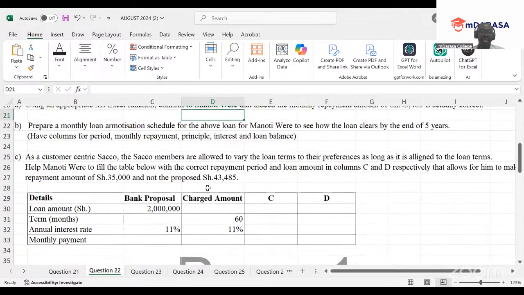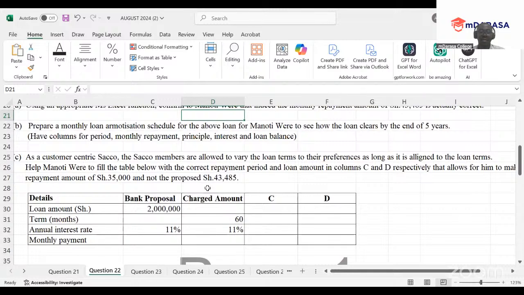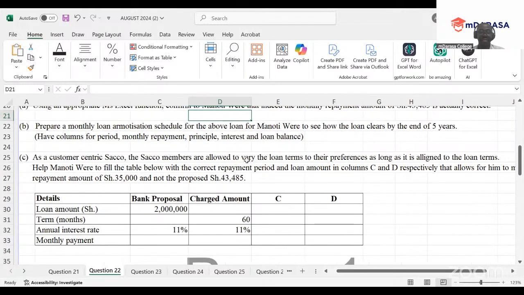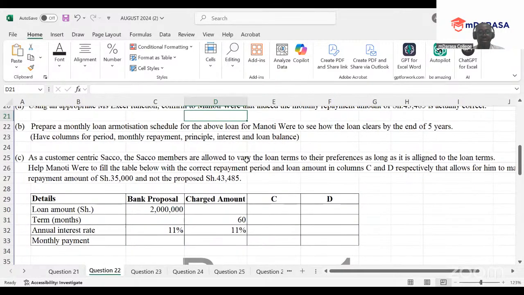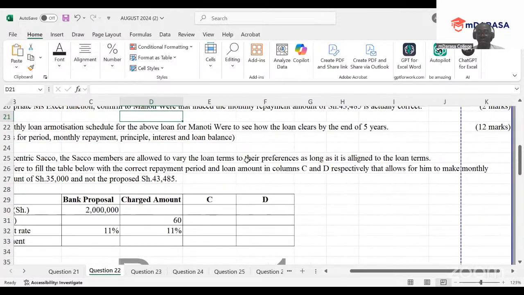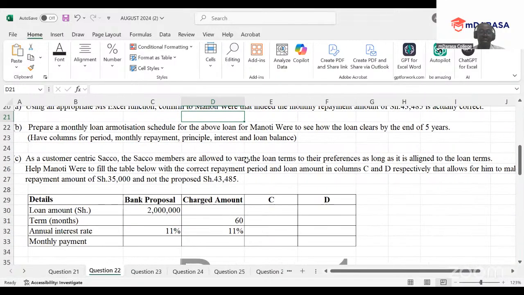Part C, as a customer-centric Sacco, the Sacco members are allowed to vary the loan terms to their preferences, as long as it is aligned to the loan terms. Help Manoti Were to fill the table below with the correct repayment period and loan amount in columns C and D respectively, that allows him to make a monthly repayment amount of 35,000 and not the proposed 43.45.